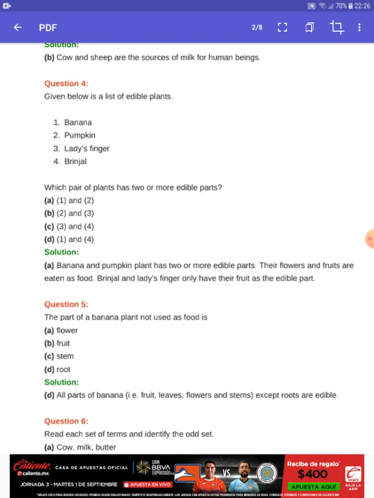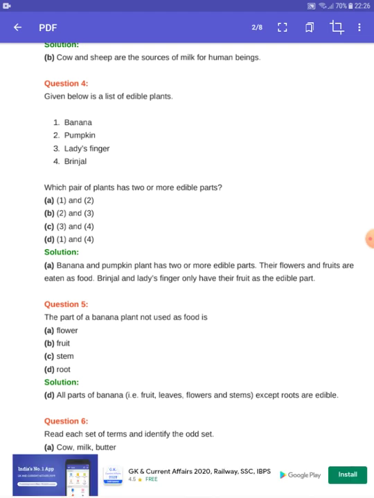Given below is a list of edible plants: banana, pumpkin, lady's finger, brinjal. Which pair of plants has two or more edible parts? So banana and pumpkin have two or more edible parts, because the flowers and fruits are eaten as food.